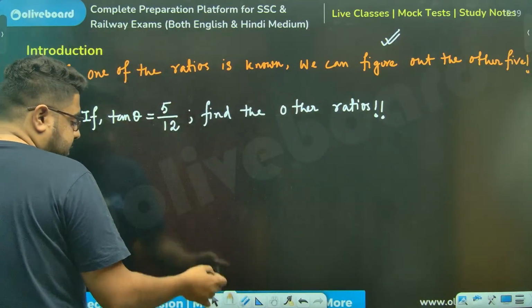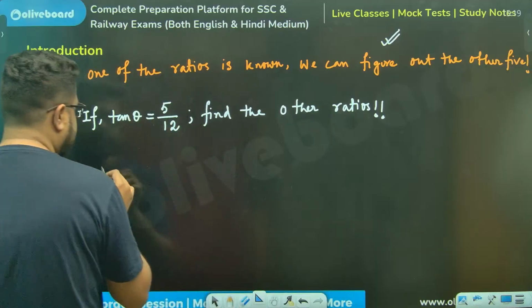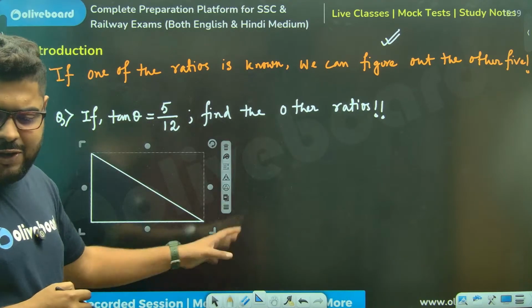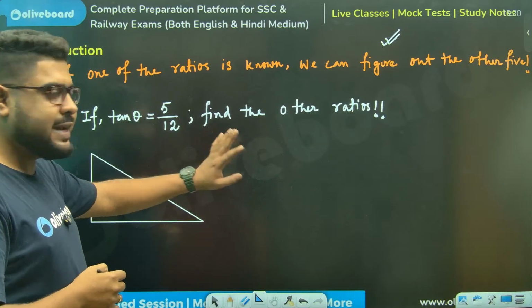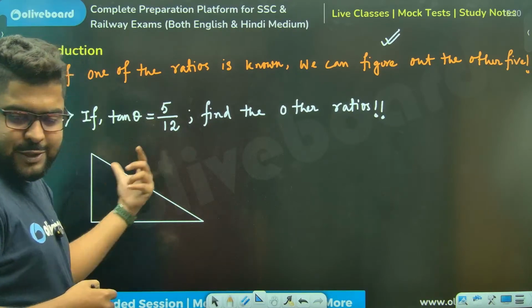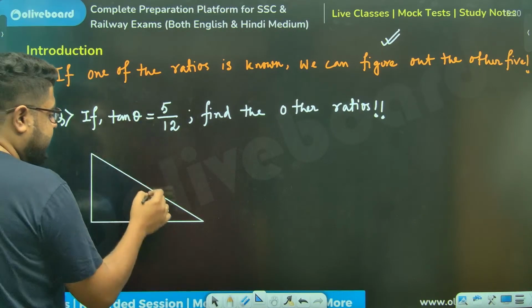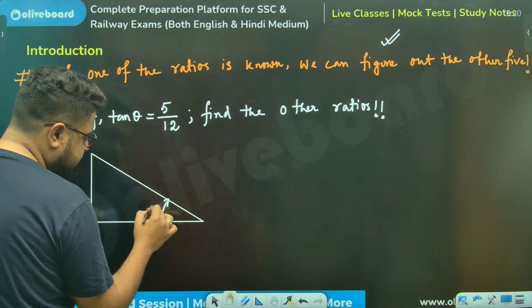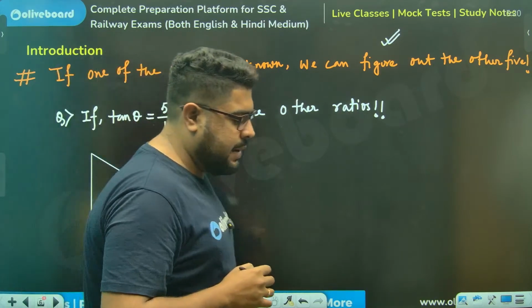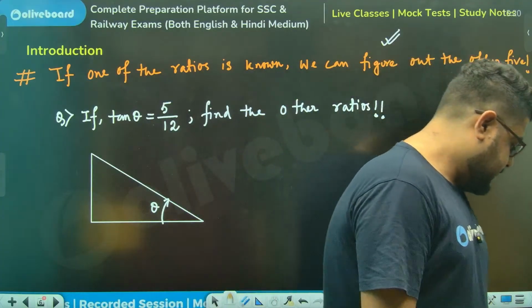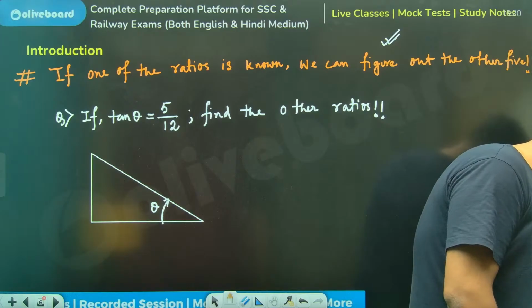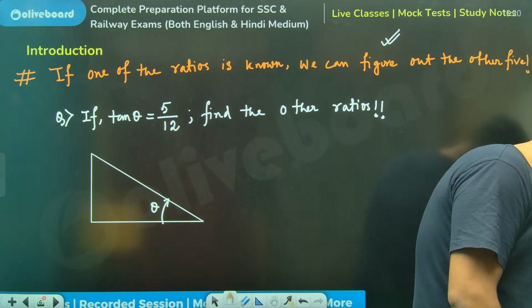What do you do over here? You can draw the triangle like this. Technically you should have drawn it opposite, but it doesn't matter. Theta, I'm taking this one. No worries. Nobody has any problems.